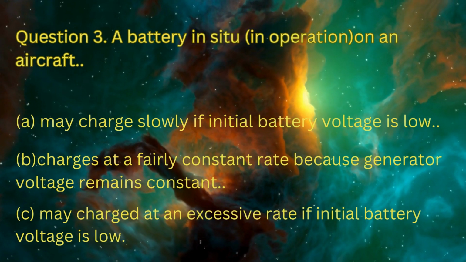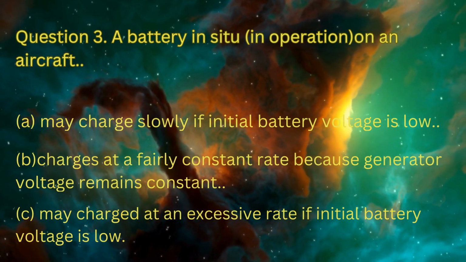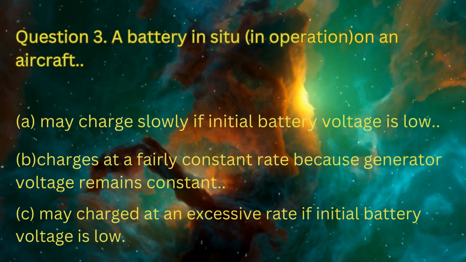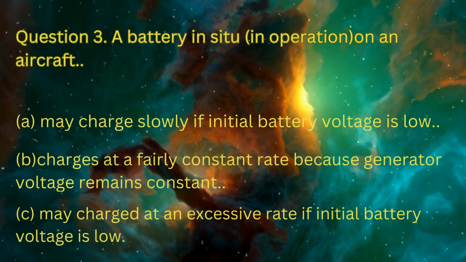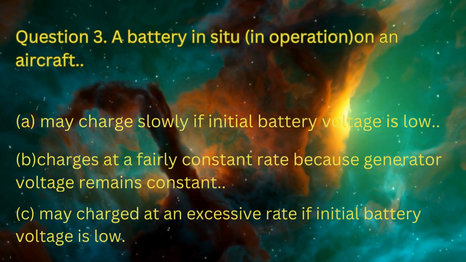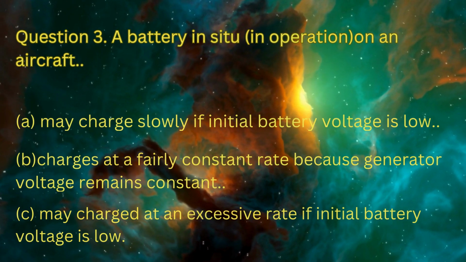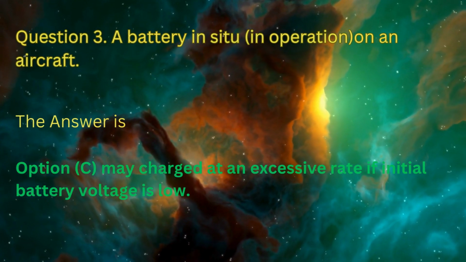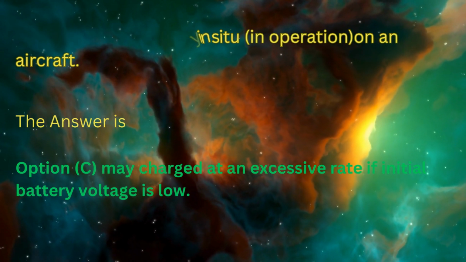Question number 3. A battery in situ that is in operation on an aircraft: option A, may charge slowly if initial battery voltage is low; option B, charges at a fairly constant rate because generator voltage remains constant; option C, may charge at an excessive rate if initial battery voltage is low. The answer is option C, may charge at an excessive rate if initial battery voltage is low.